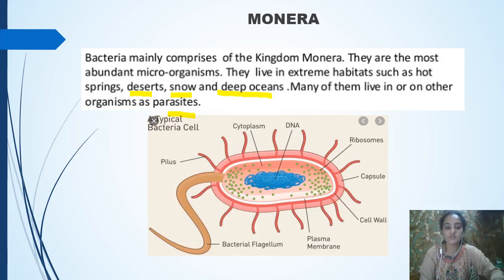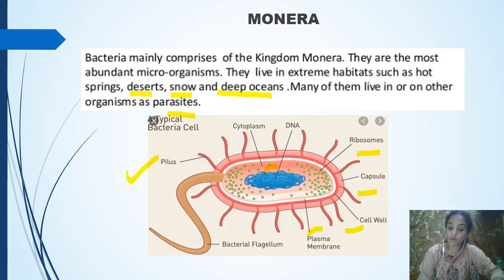So this is the structure of a bacterium I'm showing here. You can see the different parts. There are lots of projections, cilia-like structures. There is a circular DNA and the cytoplasm, then the bacterial flagellum. You can see the plasma membrane, the cell wall, there is a capsule, and they have ribosomes. This is the structure of the bacteria.